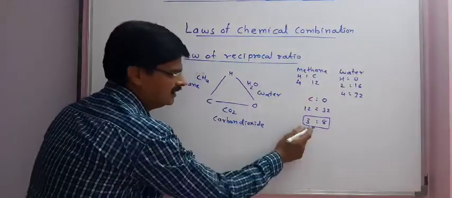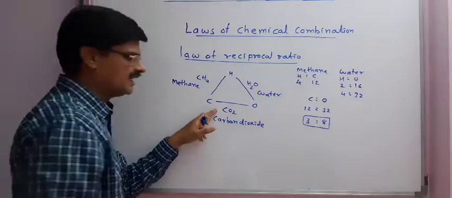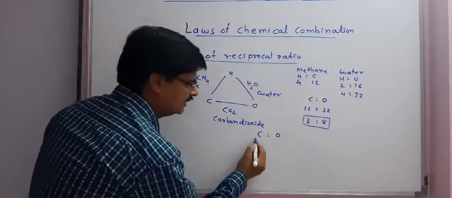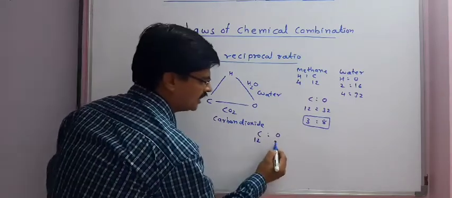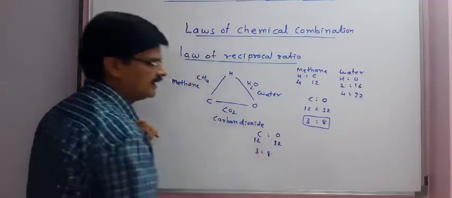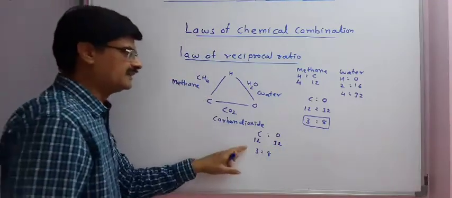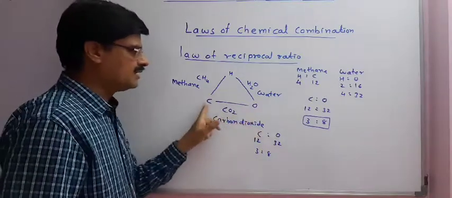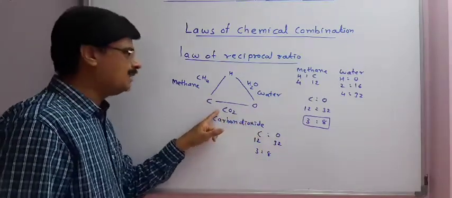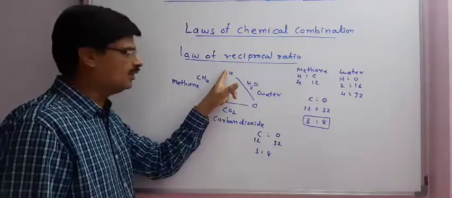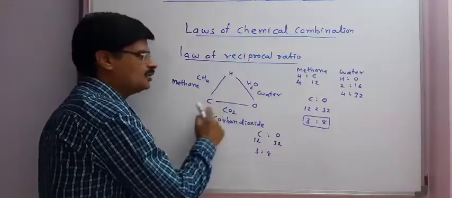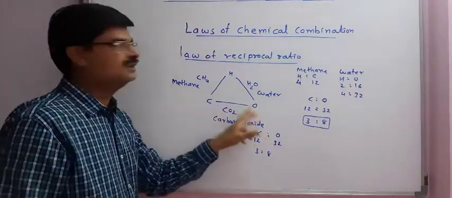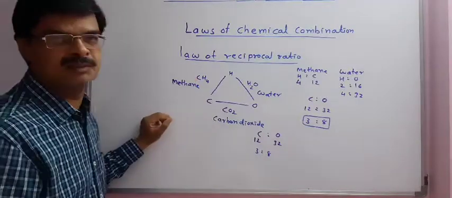Now we will study whether the same ratio is possible in carbon dioxide or not. C is to oxygen in carbon dioxide is 12:32, that is 3:8. So we can say from this that if fixed masses of 2 elements combine with a fixed mass of a third element, then these 2 elements can also combine in the same ratio with each other. This is the law of reciprocal ratio.